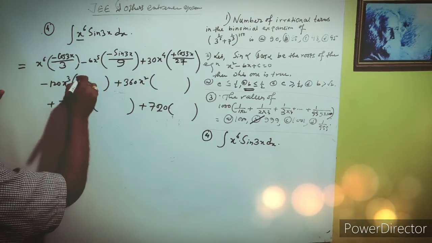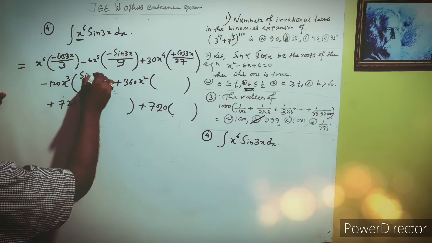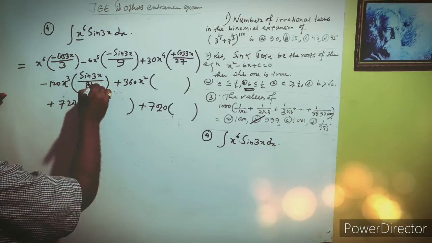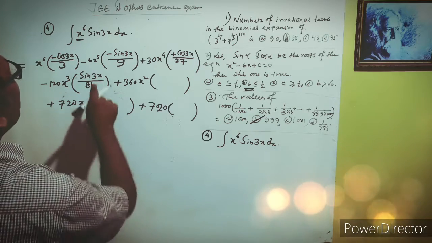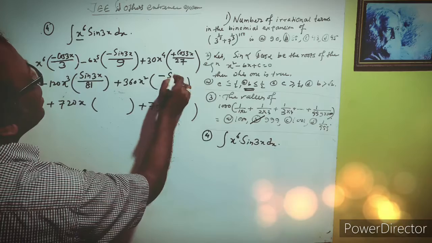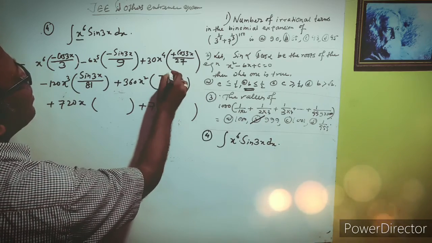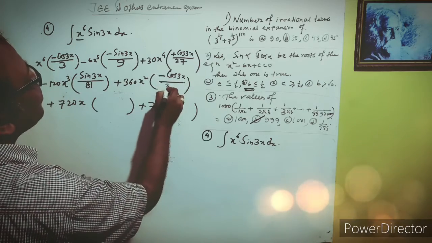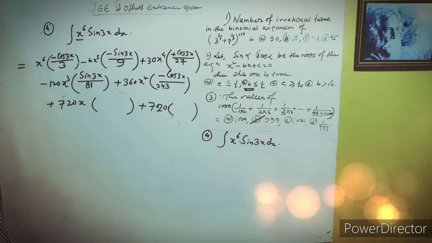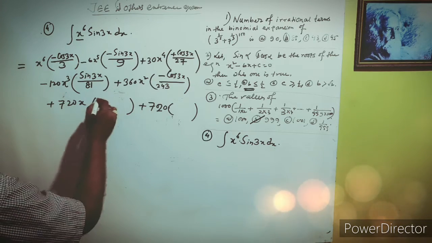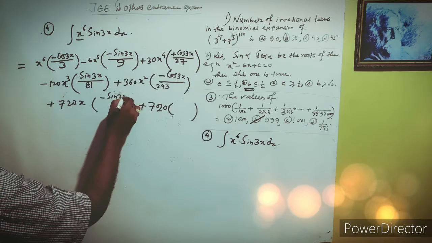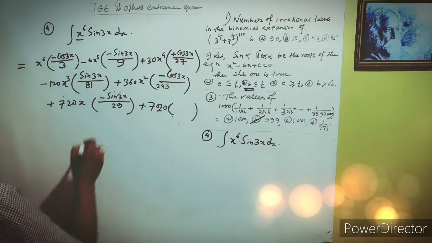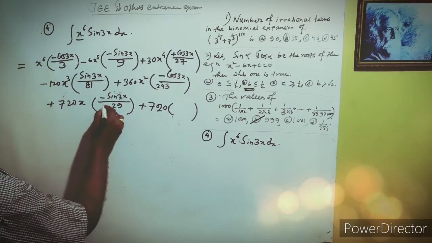Again integrating, we get sin 3x by 81. Again integrating, we get cos 3x by this. Again integrating, we get sin 3x by 3 3 is 9, 3 4 is 12, 3 2 is 6, 7, 729.